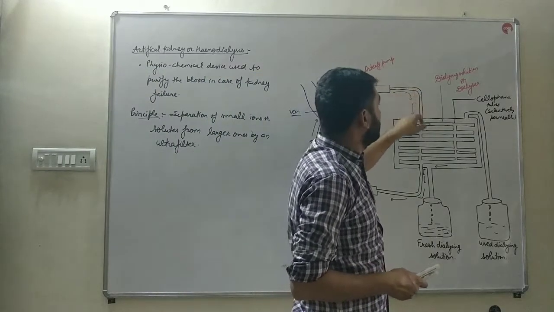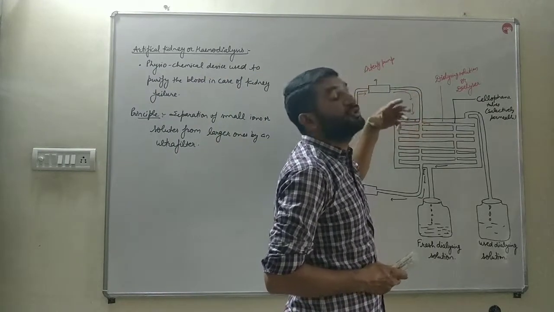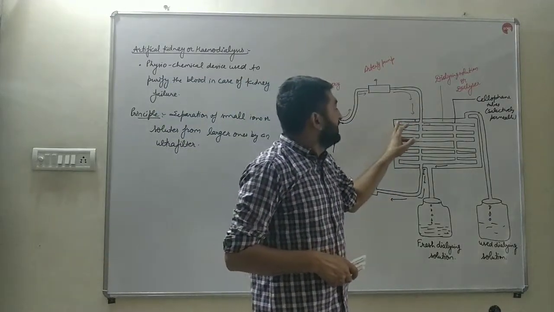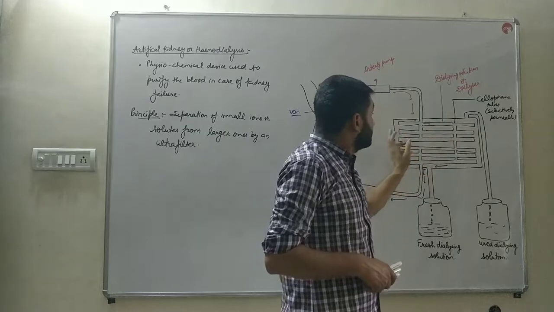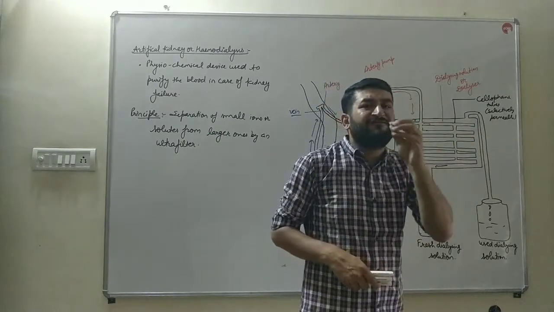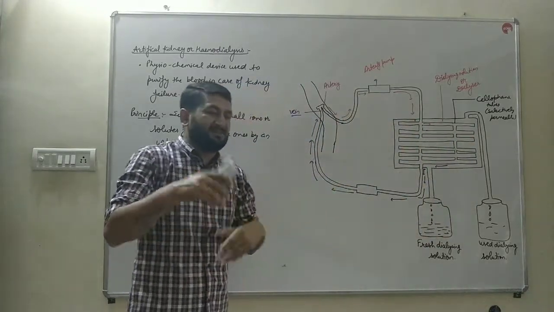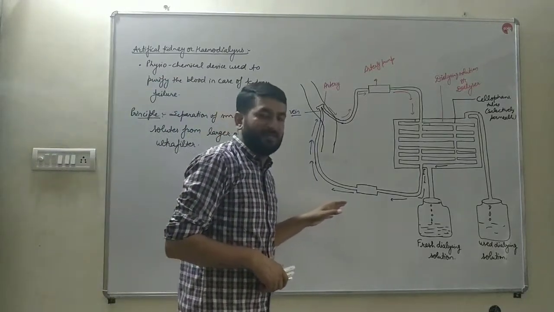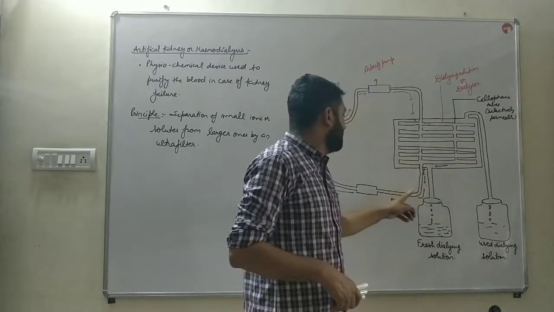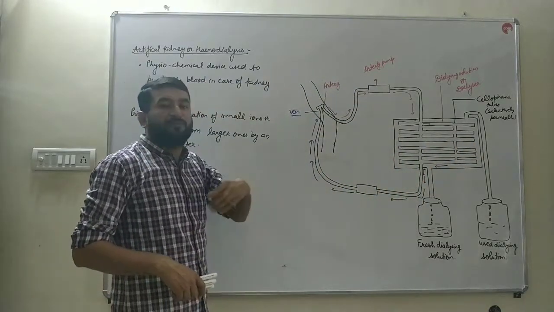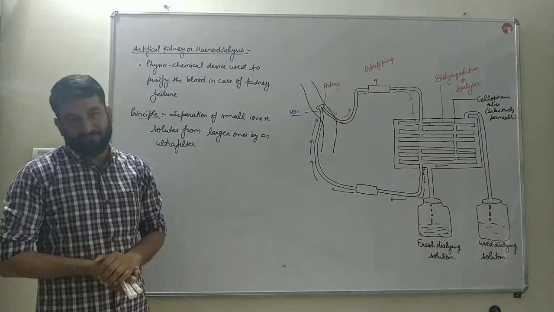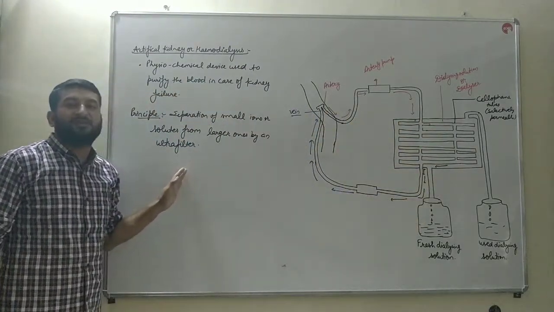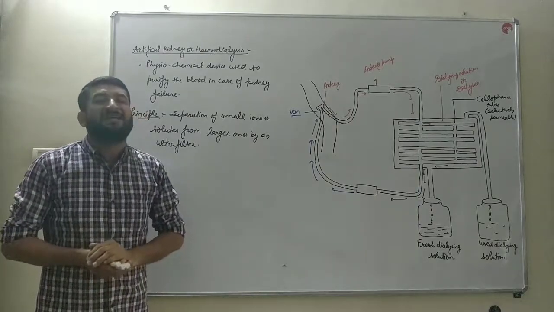With the help of the pump, it is pumped to the dialyzing solution, from where the exchange of material takes place through cellophane tubes, through selectively permeable membranes, which are very fine tubes, so that materials can be diffused here and there very easily. After the purification, the blood is placed into a vein. That's how dialysis works. And this is the process of hemodialysis.